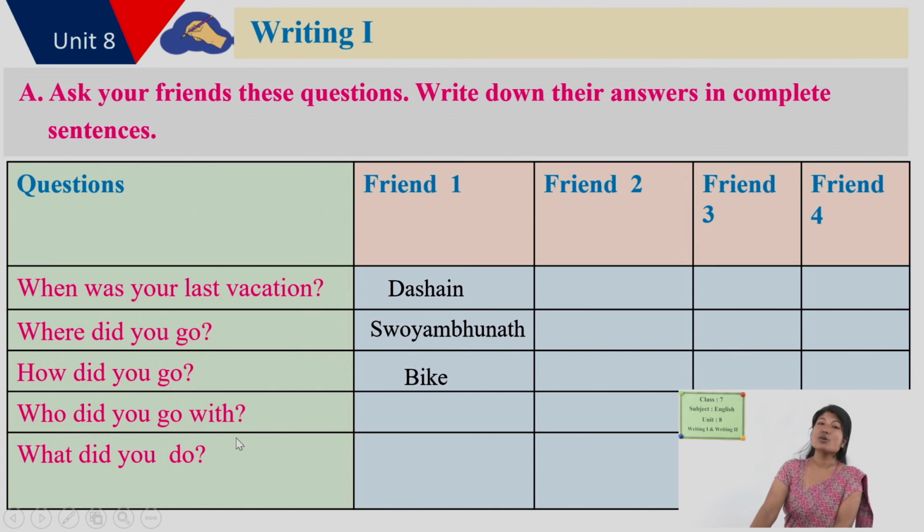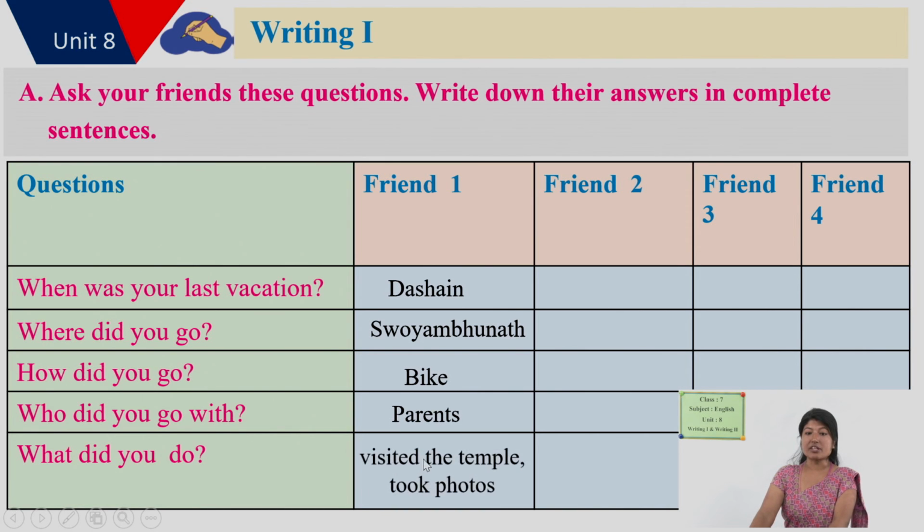Who did you go with? Answer could be parents. What did you do? Activities. The activities were visited the temple, took photos, and several other activities your friend could answer, and you can fill up these keywords over here.